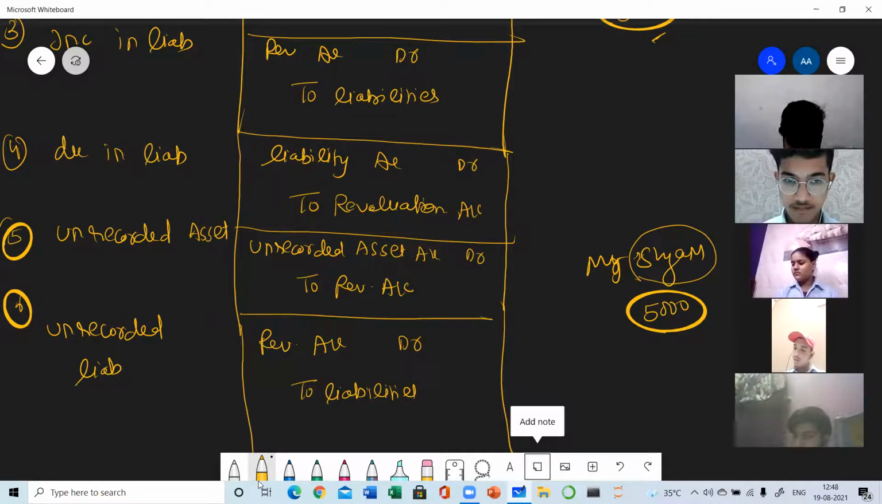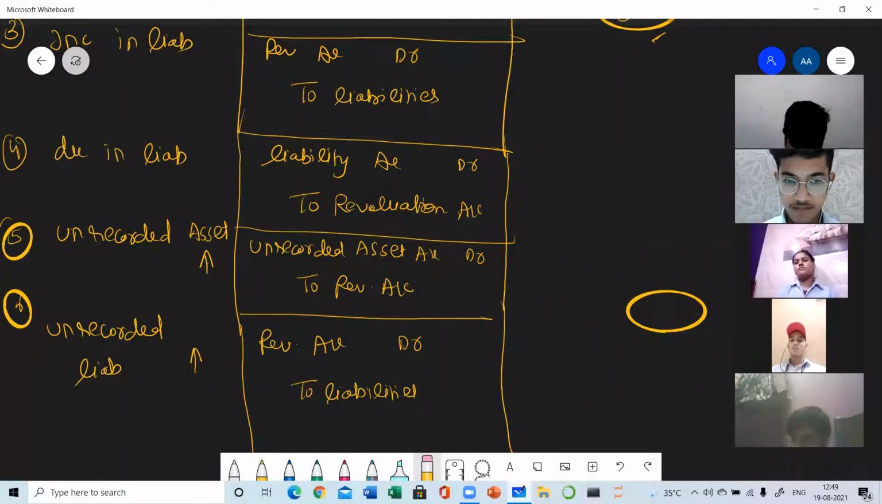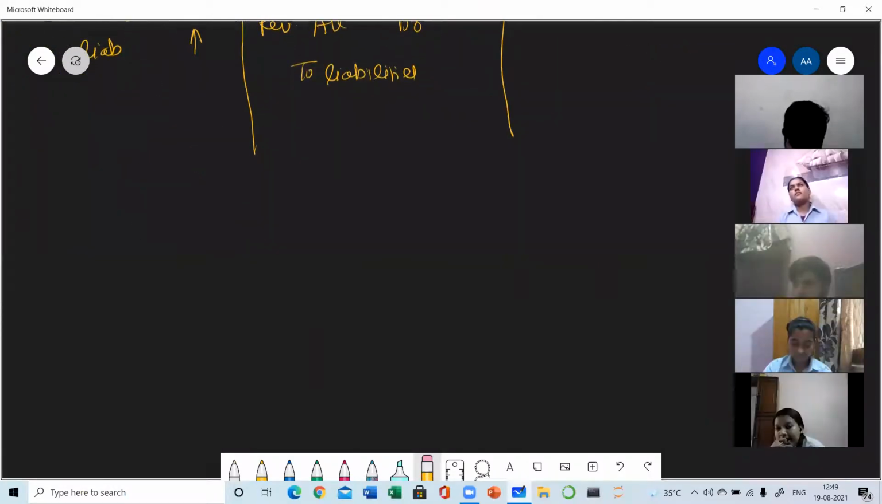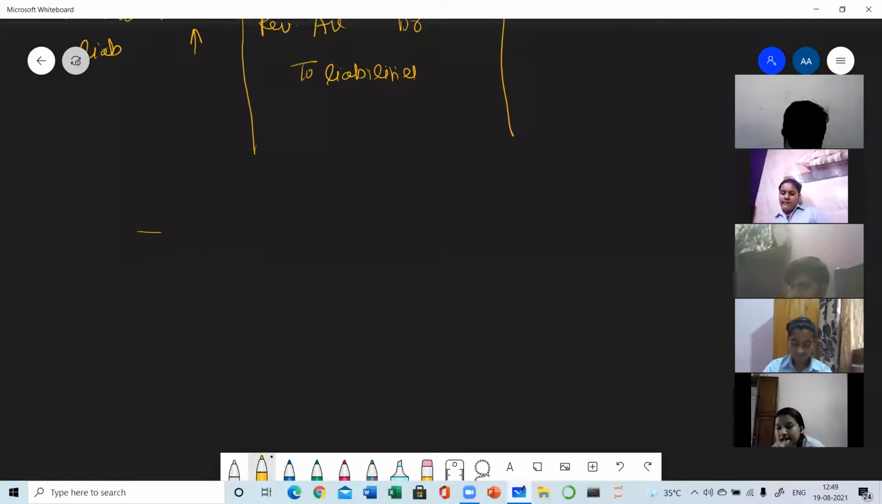Here, increase in liability, revaluation to liabilities. Decrease in liability, liability to revaluation. Unrecorded asset account debit to revaluation, it will lead to increase in asset. Unrecorded liability, revaluation account to liabilities, it will lead to increase in liability. Now start making the revaluation account. All these are the journal entries. In the paper, a journal entry may be asked or the revaluation account may be asked. So now I am preparing the revaluation account.